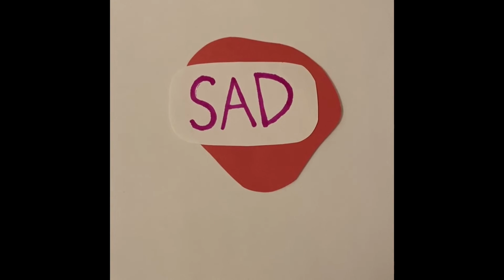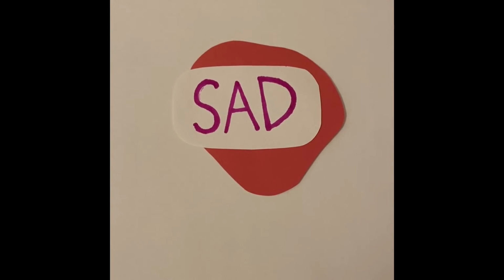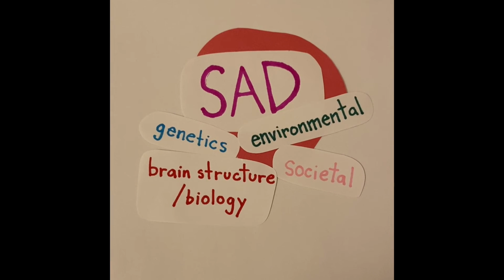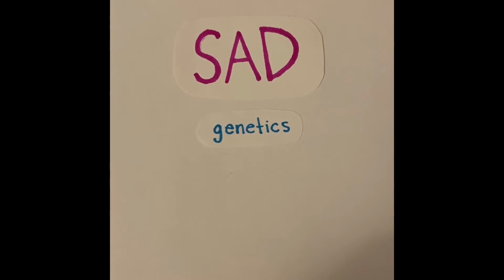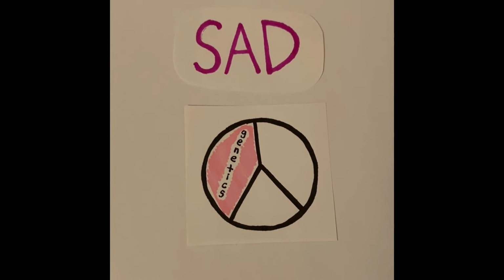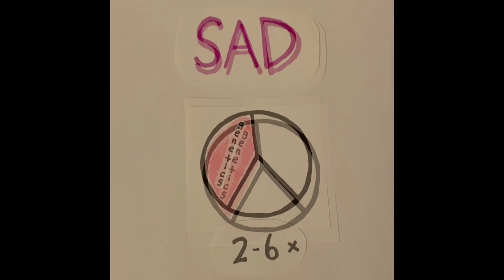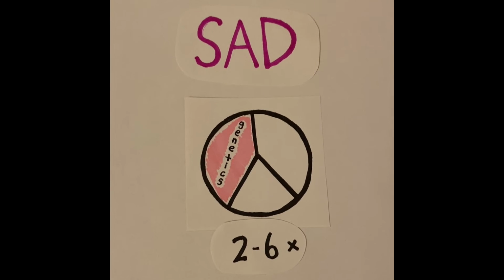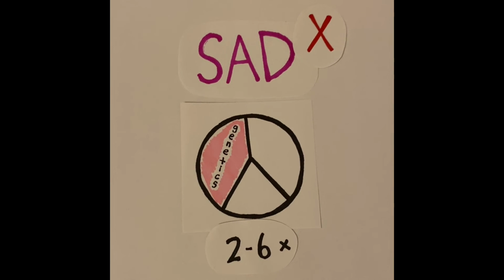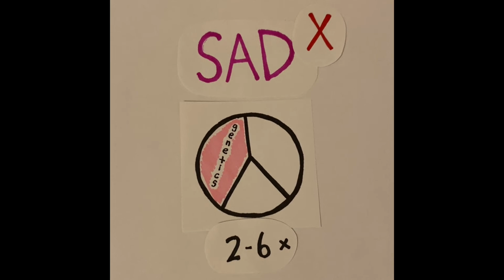Social anxiety disorder, SAD, is influenced by many factors including genetics, environmental, societal, and brain structure or biology. First is genetics. 1/3 of the cause of SAD comes from genetics. If someone in your immediate family has the disorder, you are 2 to 6 times more prone to developing it. There is no genetic makeup related to SAD, but there are certain genes that are linked to anxiety disorders, such as agoraphobia and panic disorder.